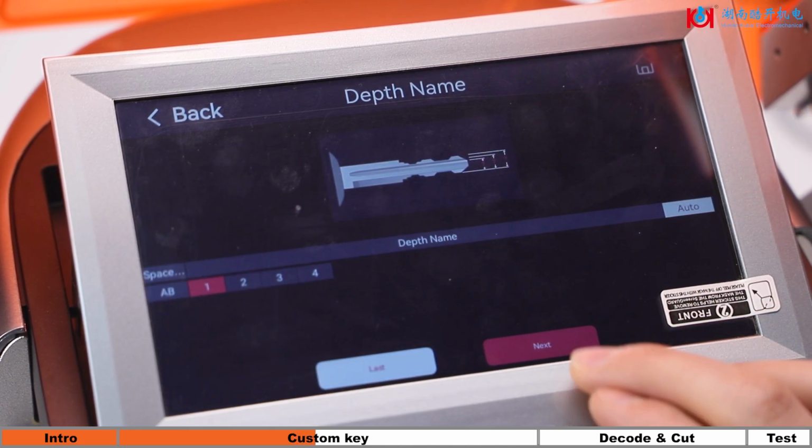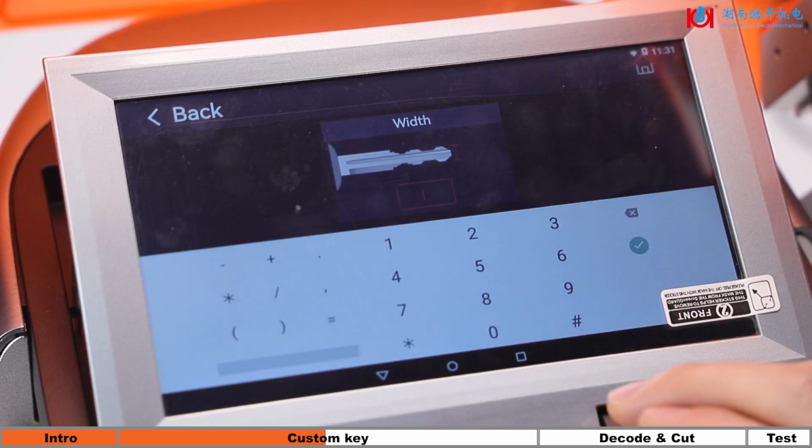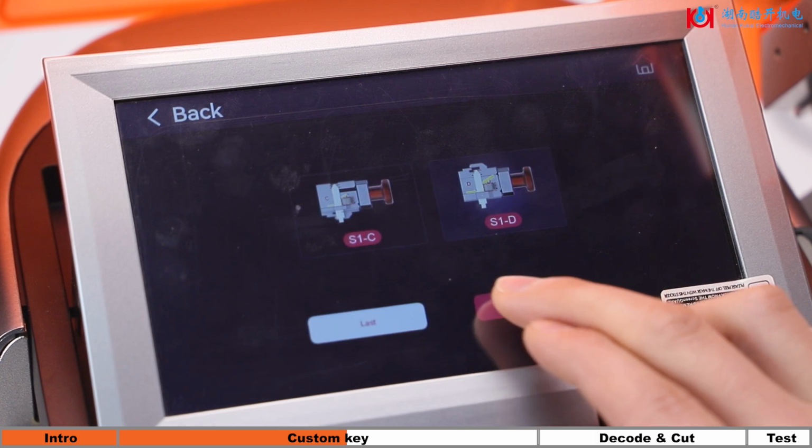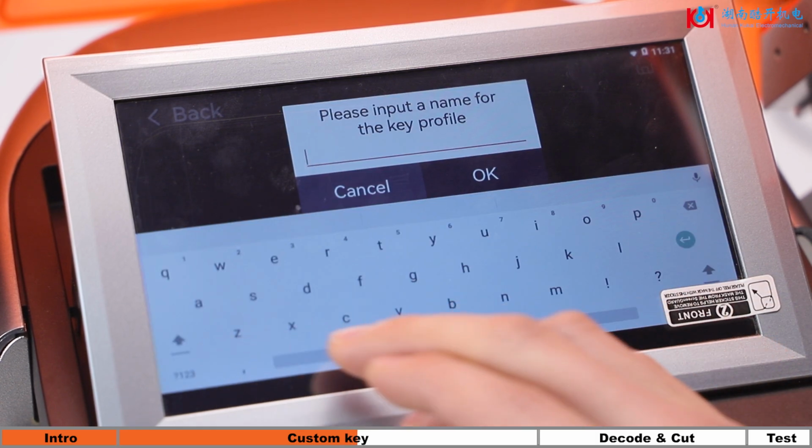Depth name, use the default value. Input the parameters in width. Choose side D of S1 jaw, name the new key data.